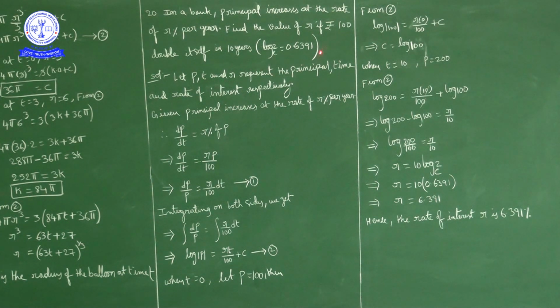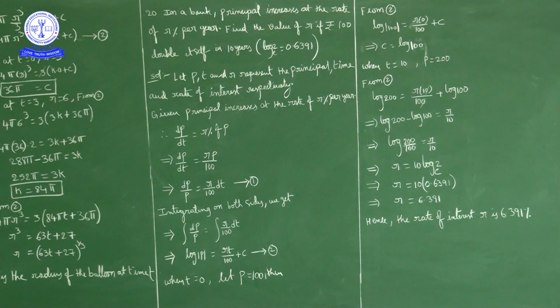Already given, log 2 to the base e value is 0.6391. Substituting the log 2 value, 0.6391 multiplied by 10 is 6.391. So that is the rate of interest. The rate of interest is 6.391%. Okay, that is what we have to find.